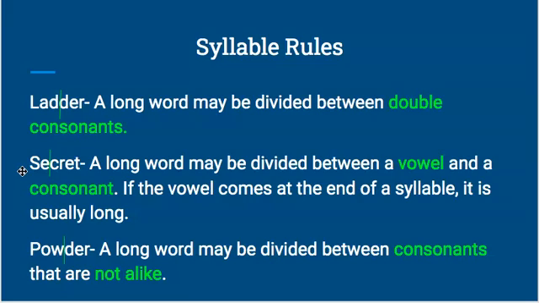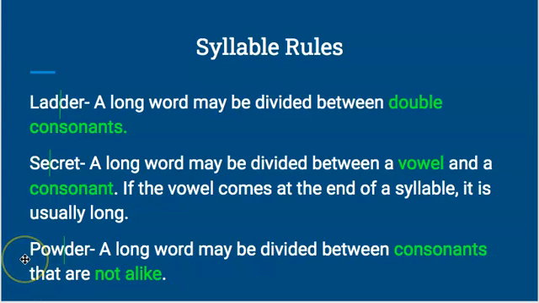All right, now you have secret. It says a long word may be divided between a vowel and a consonant. If the vowel comes at the end of a syllable, it is usually long. All right, so you're going to divide it between the first vowel and consonant. So the first vowel is the E, and the consonant would be C. So that's where I divided that word, between the E and the C. So you would say se-cret. That would be a two-syllable word.